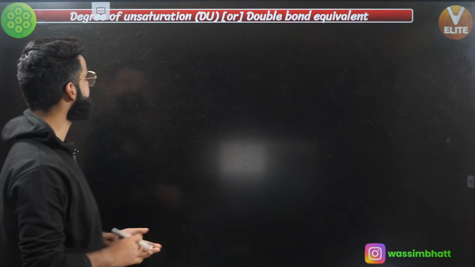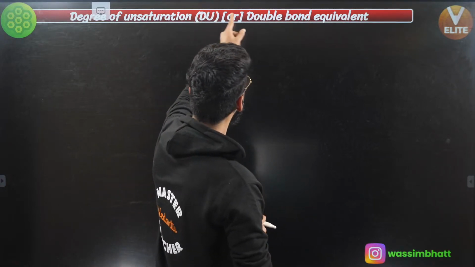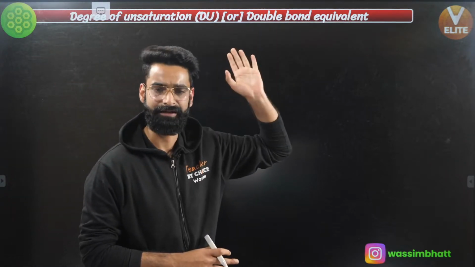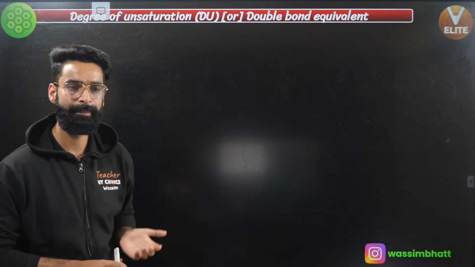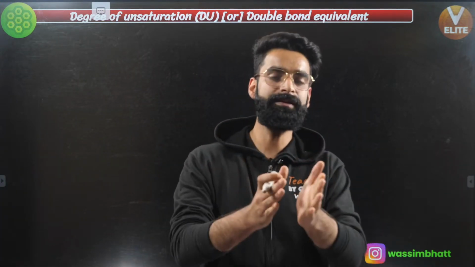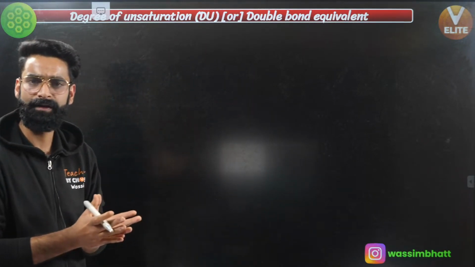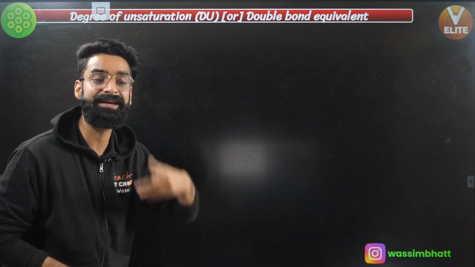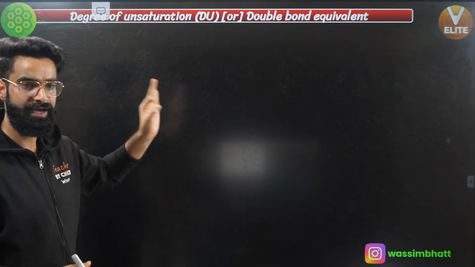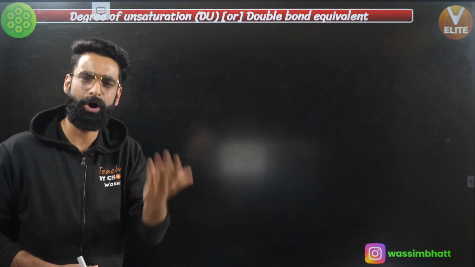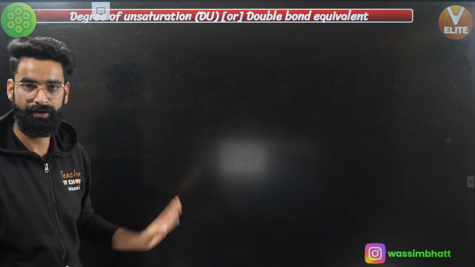Let's talk about something called degree of unsaturation, which we represent by DU, or we call the same thing double bond equivalent as well, or you represent it by DBE. The choice is all yours. Now, what kind of idea does this degree of unsaturation give us? Well, people, if you get the degree of unsaturation for a molecule, you get a clear-cut idea of the number of pi bonds or the number of cyclic rings in the molecule. From this degree of unsaturation, you get a clear-cut idea of how many pi bonds or how many cyclic rings are there in a molecule.